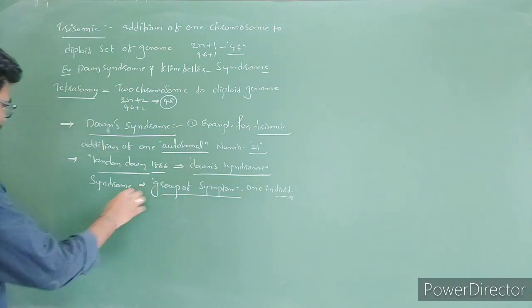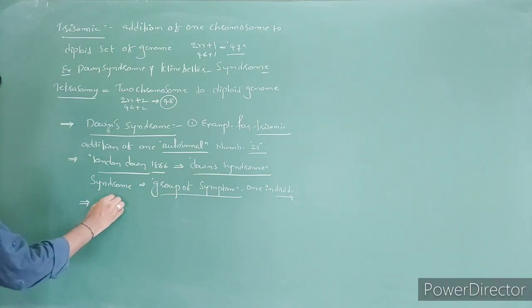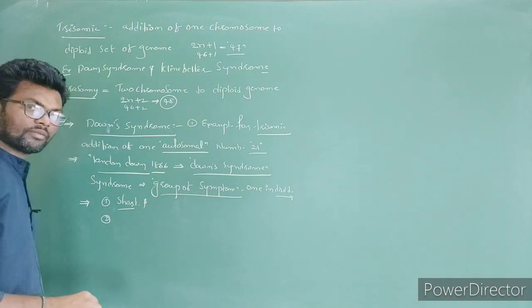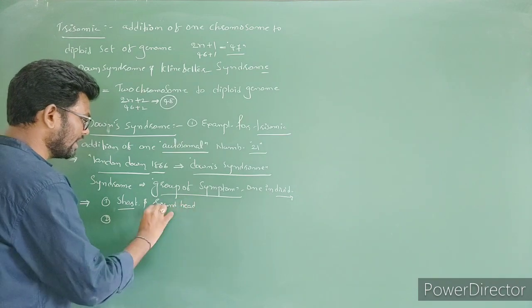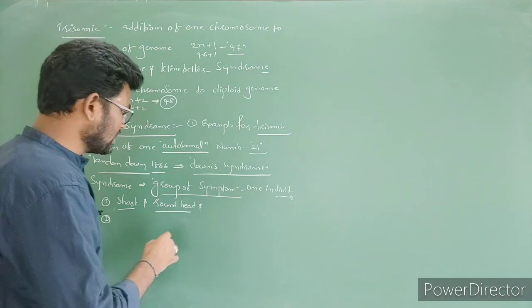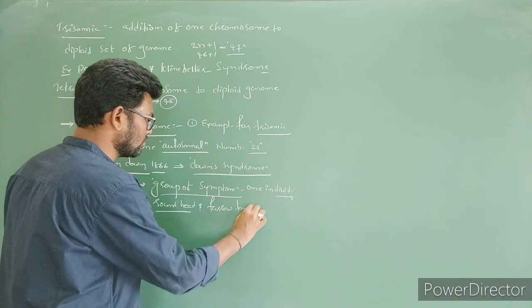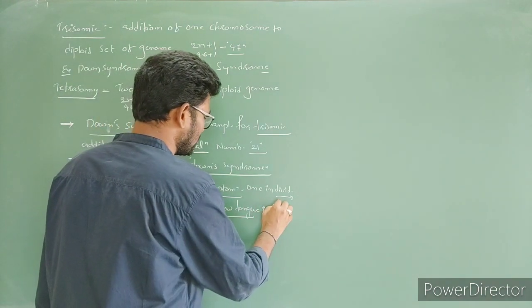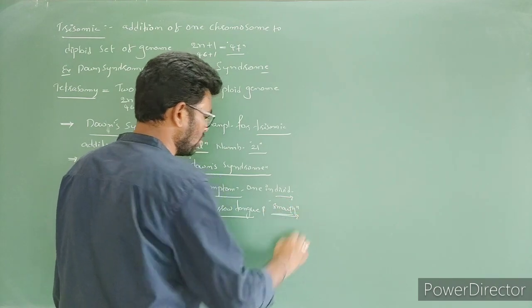Okay, next. So here the characters are, such persons are very short, with a round head, a furrowed tongue, and a small mouth, an unopened mouth or small mouth.